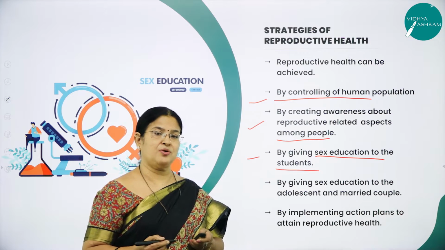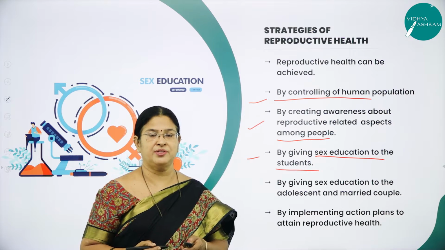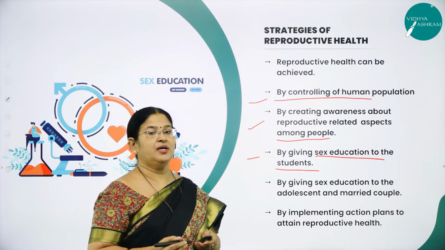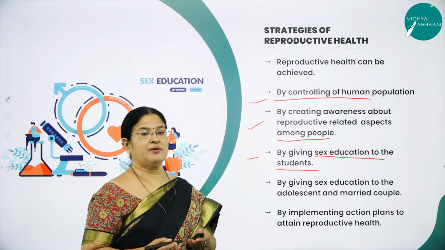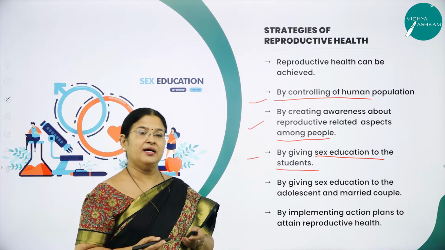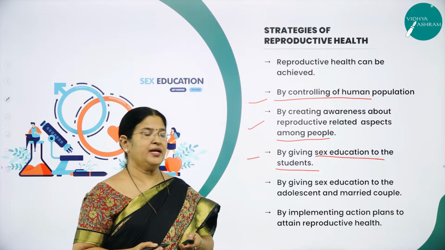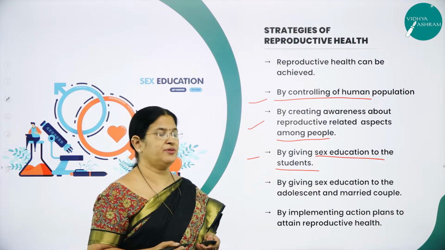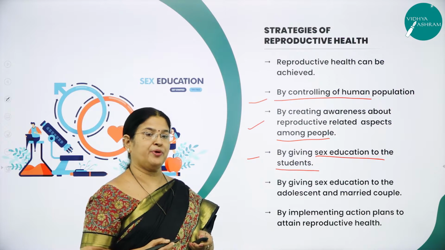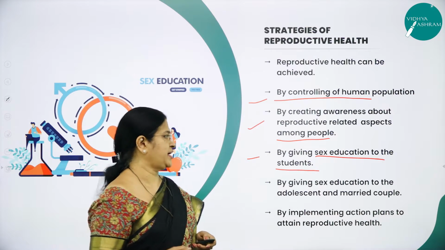Every parent in the house has a responsibility to give their children education, particularly about reproduction, because maybe unknowingly the children may come across certain things where they may land up getting infected with sexually transmitted diseases. So give them good, scientific knowledge about reproduction, particularly the reproductive aspects, right?